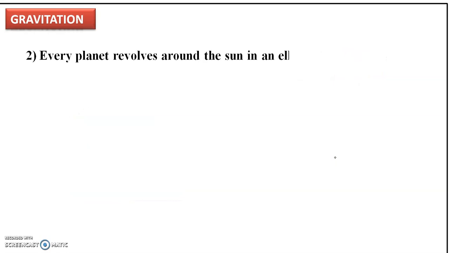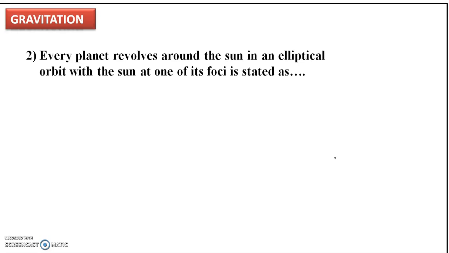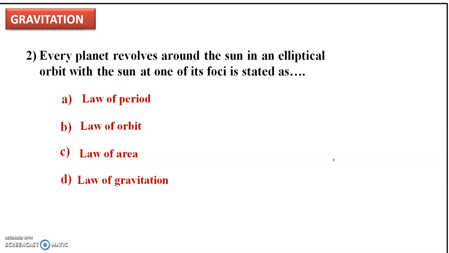Second MCQ. Every planet revolves around the sun in an elliptical orbit with the sun at one of its foci is stated as: law of period, law of orbit, law of area, law of gravitation. What does this statement state? Every planet revolves around the sun in an elliptical orbit with sun at one of the foci. This is Kepler's first law.